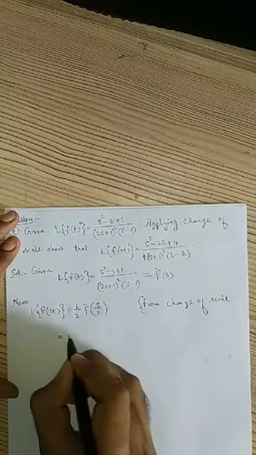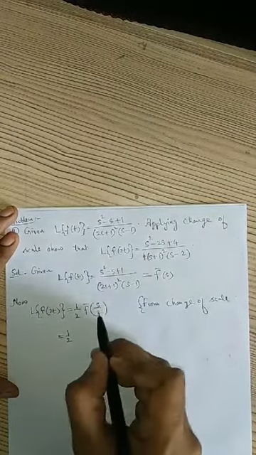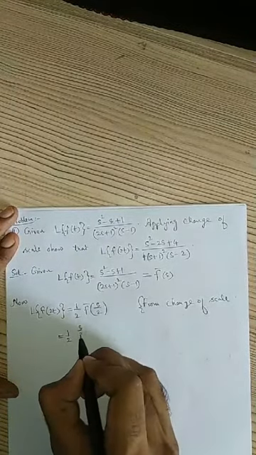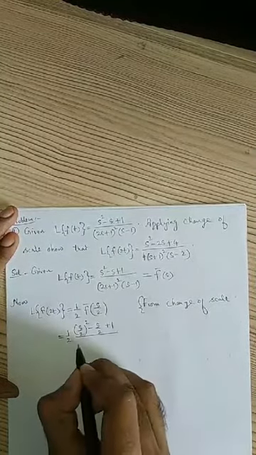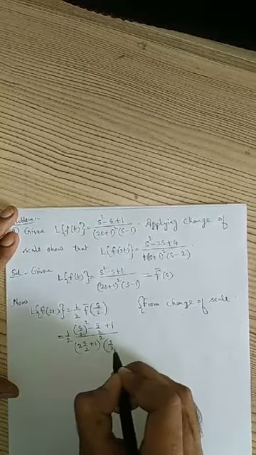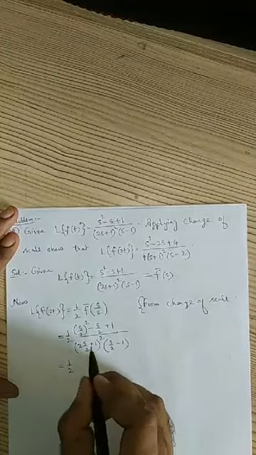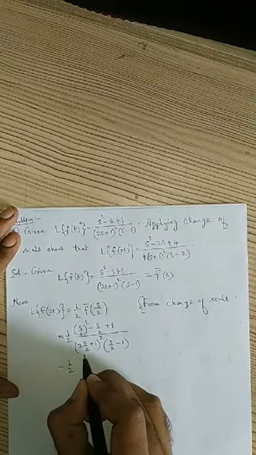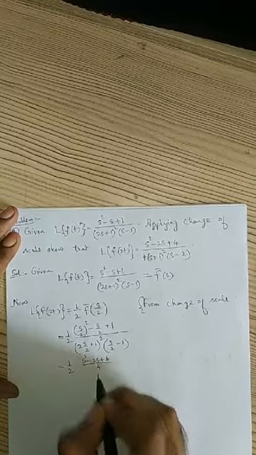Then this is equal to 1 by 2. I know f bar of s. I want f bar of s by 2, which means at every s I have to substitute s by 2. So s by 2 whole square. Right, I have to simplify this. 1 by 2. Here s square by 4. So I will take the LCM. s square minus 2s plus 4 by 4.